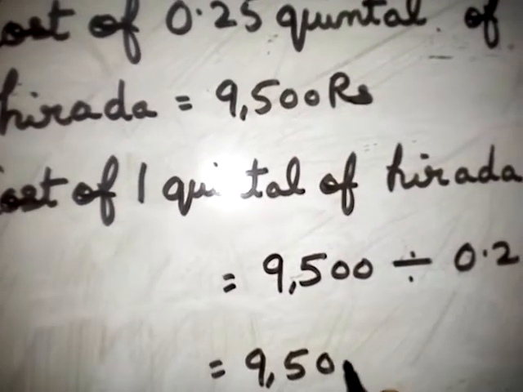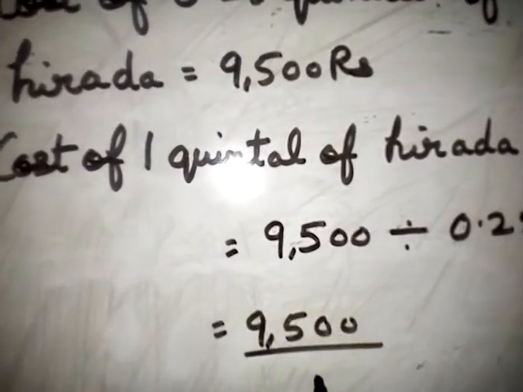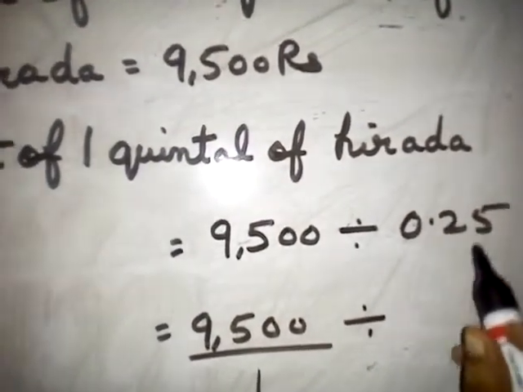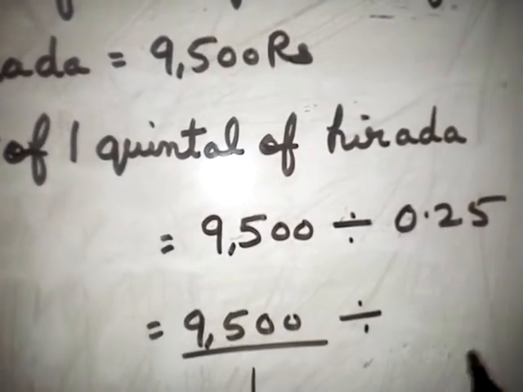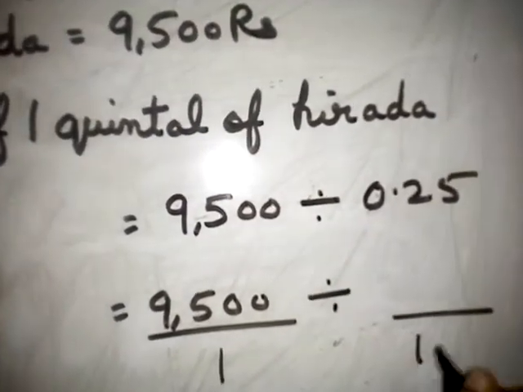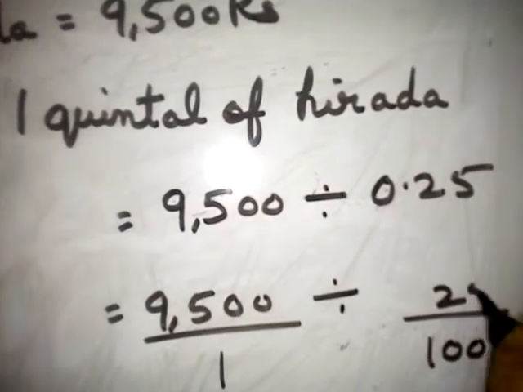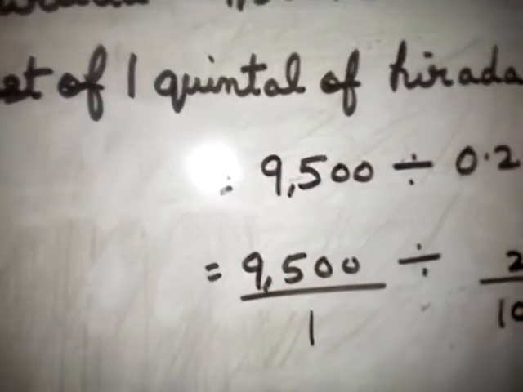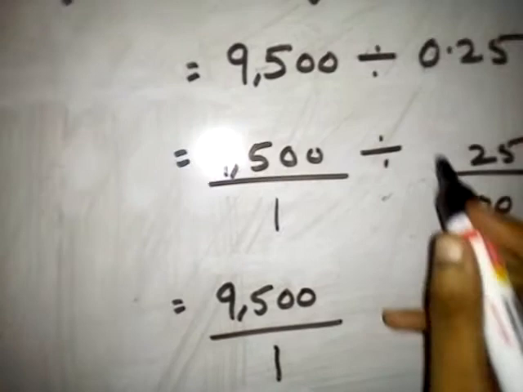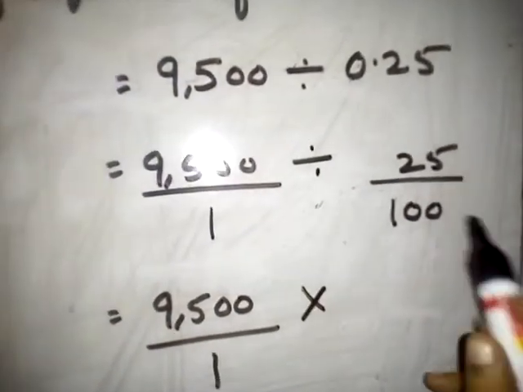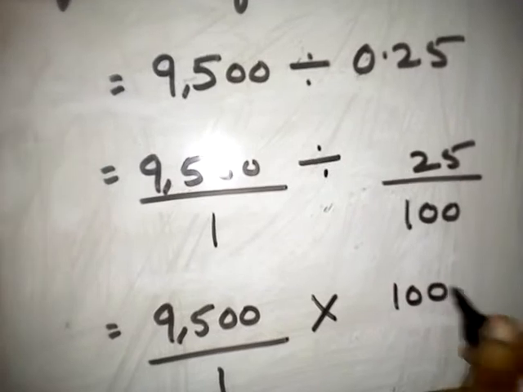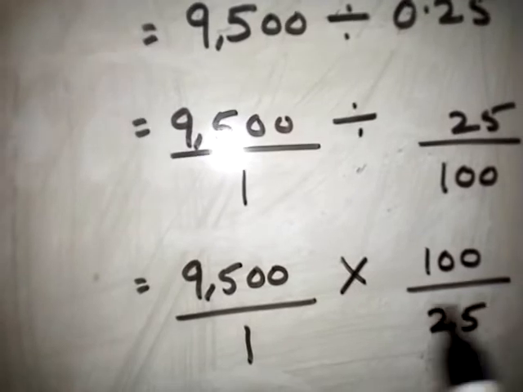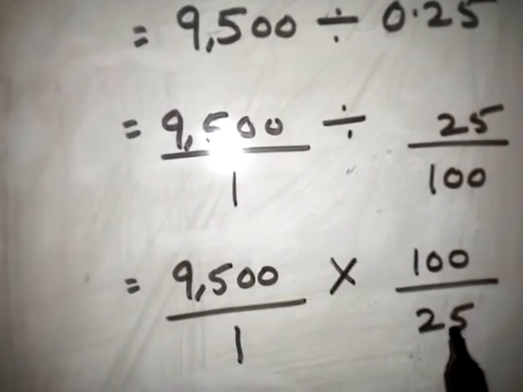9,500, you don't have a denominator over here, take it as 1. Divide by, write this number without the decimal point. How many decimal places are there? 2 decimal places, so the denominator will be 100. So here it becomes 25 upon 100. 9,500 upon 1. Division will turn into multiplication and this becomes the reciprocal. 25 upon 100 becomes 100 upon 25. Now you can divide this 9,500 by 25.